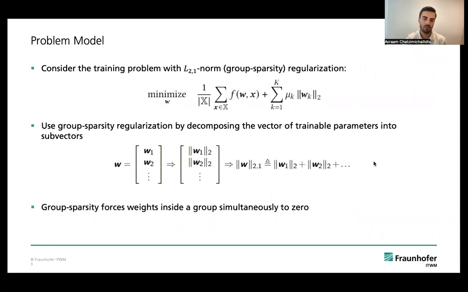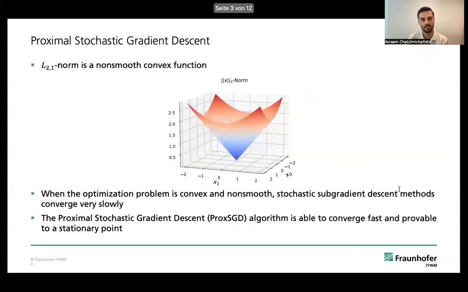We consider the training problem with the L2-1 norm regularization, which is also called group sparsity, and which allows us to decompose the vector of trainable parameters of our network into different subvectors, as you can see here, for example. Group sparsity forces all the weights inside a group simultaneously to 0. As you can see, the L2-1 norm is a non-smooth convex function.